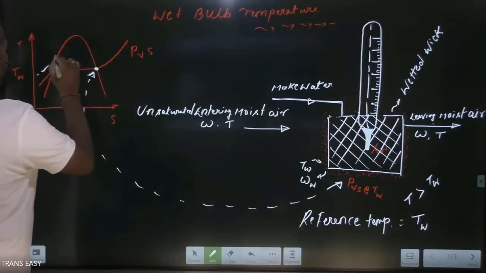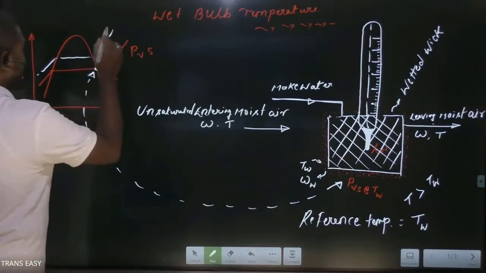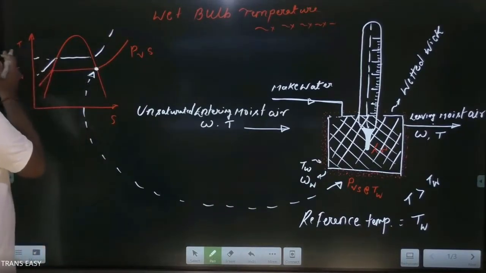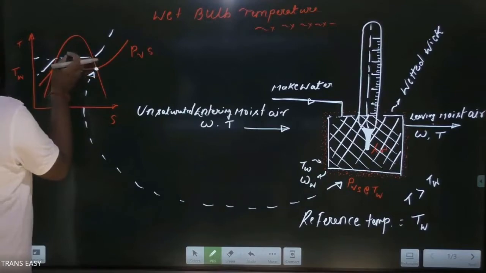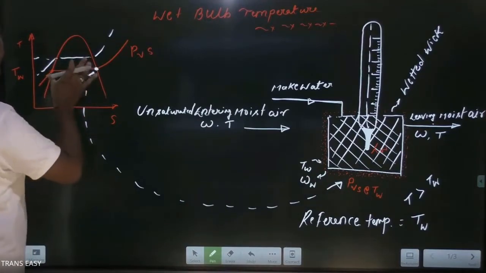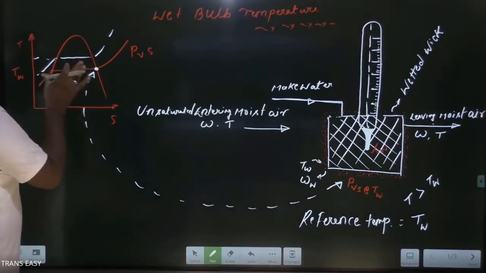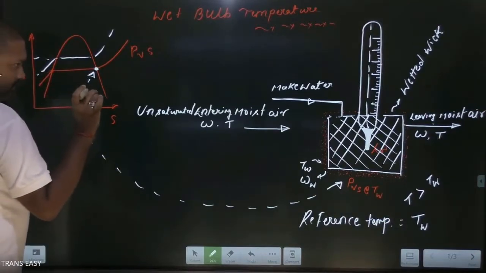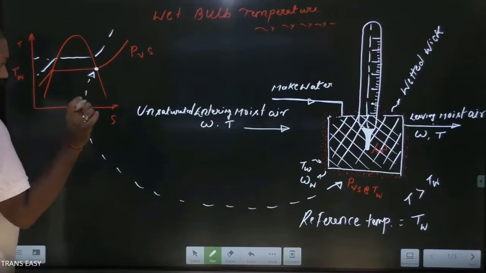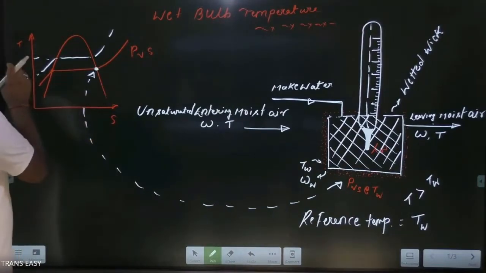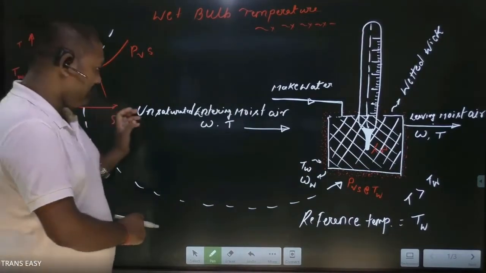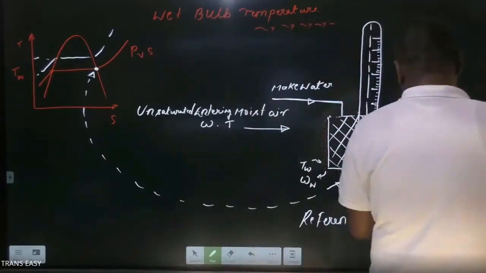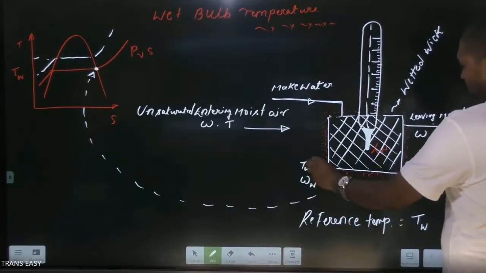It is defined with respect to temperature. So for correct use of the latent heat of vaporization, we need a temperature, and here I am defining the reference temperature for the latent heat of vaporization as TW, the wet bulb temperature.